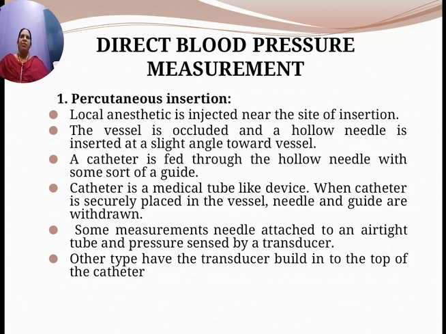Direct blood pressure measurement. The first method is the percutaneous insertion method. A local anesthetic is injected near the site of insertion, where you are going to insert the sensor. Then the vessel is occluded and a hollow needle is inserted at a slight angle toward the vessel.